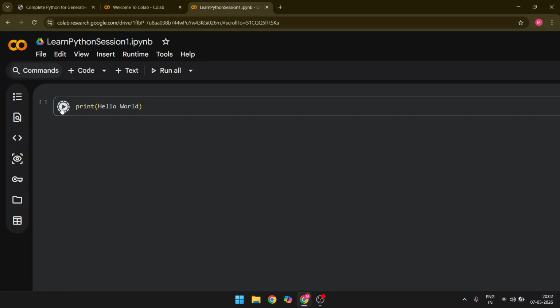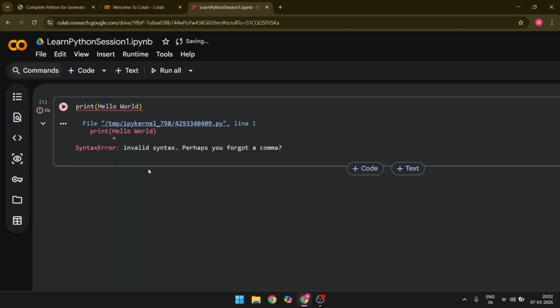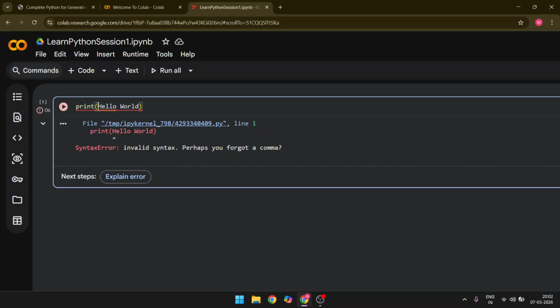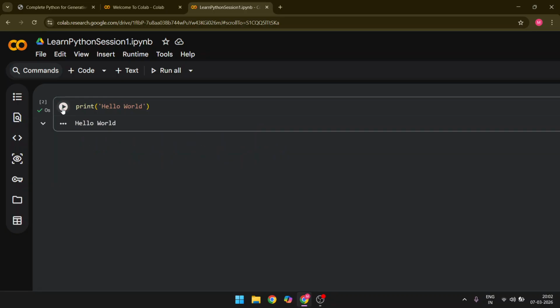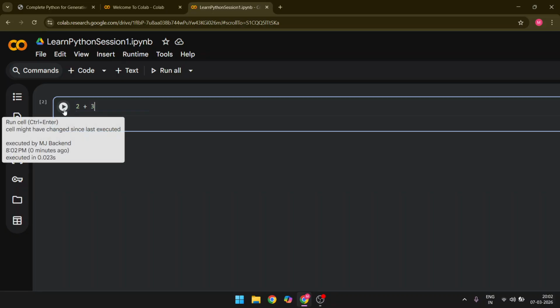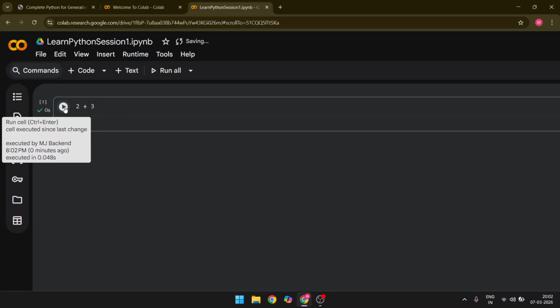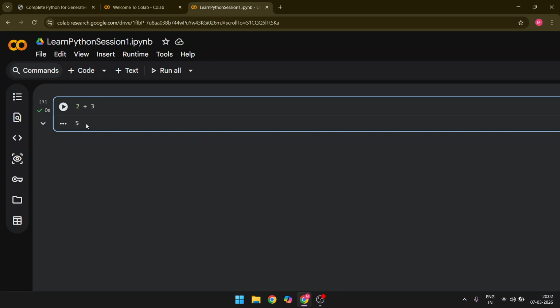Why is it giving an error? Because it is a string, and we need to mark it with the single inverted comma. Yeah, so just try to run this and play with it, and you will get to know much more about it. Suppose we need to do 2 plus 3 here, and it will directly give you the output. See, 2 plus 3, 5 is there. Similarly, you can write your own code also.